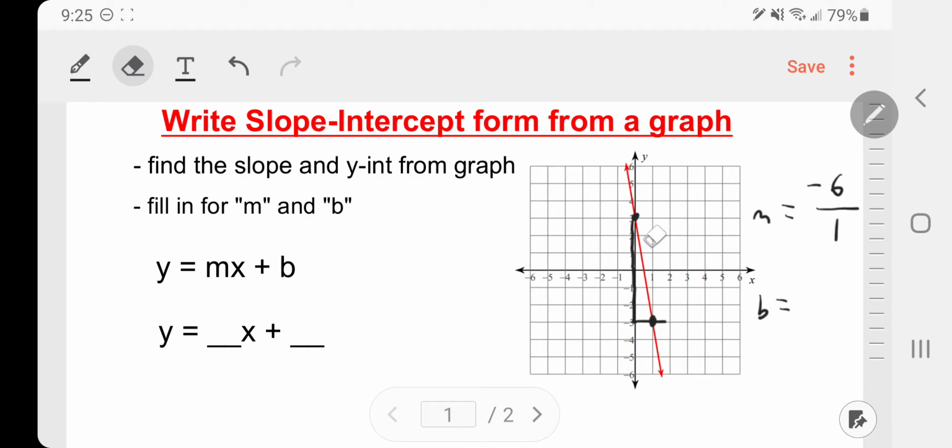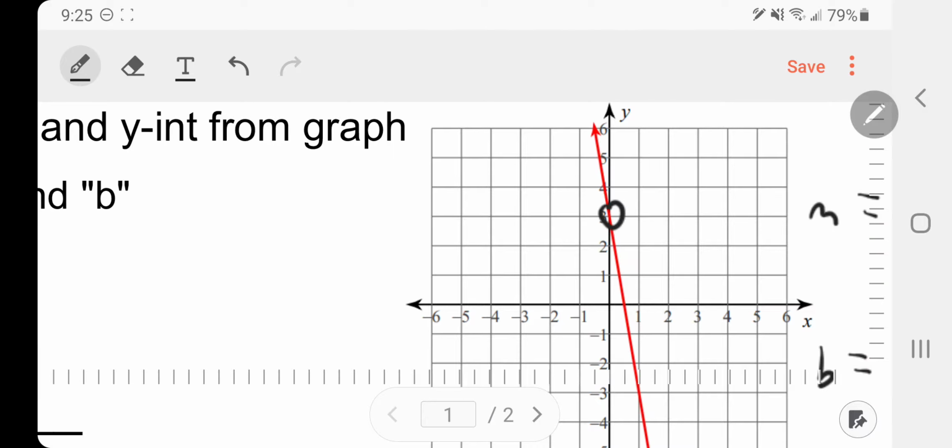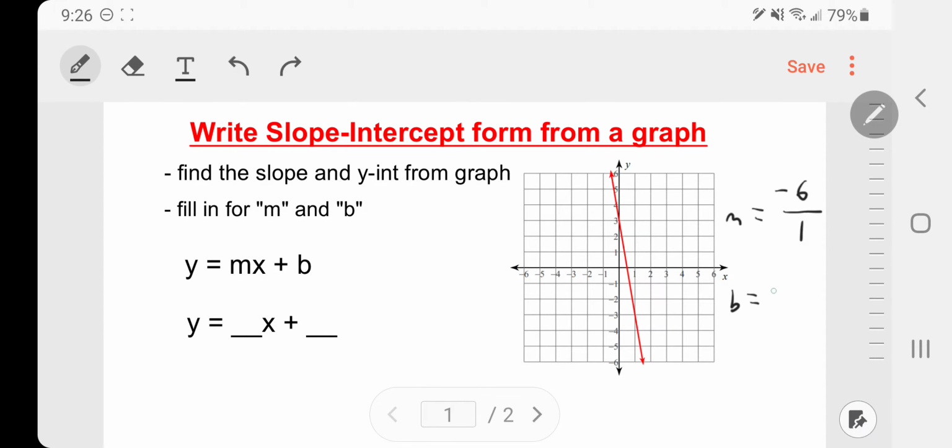And now I'm looking for the y-intercept here, or my b. Not to be confused with the y-coordinate. b represents the y-intercept, and that's just where my line crosses the y-axis, which you can see is right there. That's the point (0, 3). That would be my y-intercept.